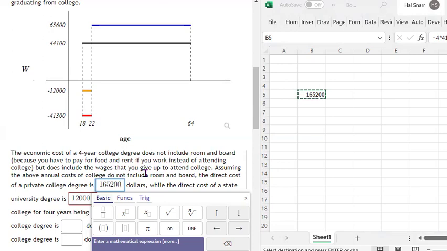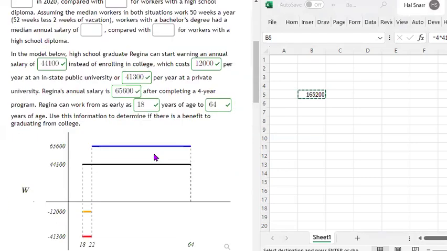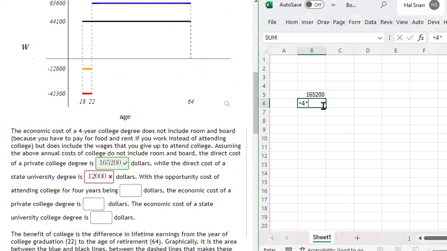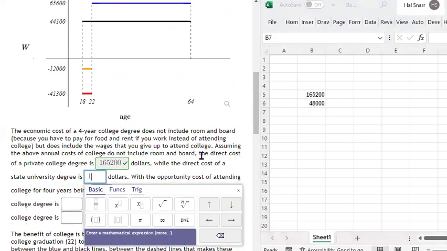Tuition is $41,300 per year. So $165,200 for 4 years, right? Then we got to do the same thing with the state university degree, right? So we got to multiply 4 times 12,000, right? Which is 48,000, right? So that's the cost of a 4-year degree, right?